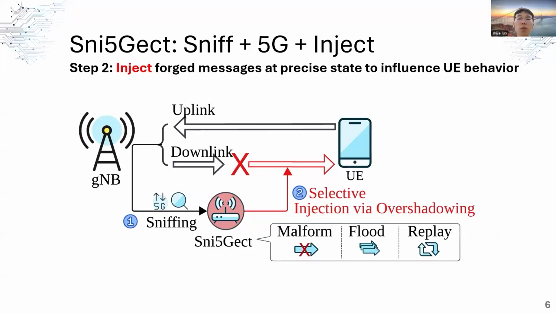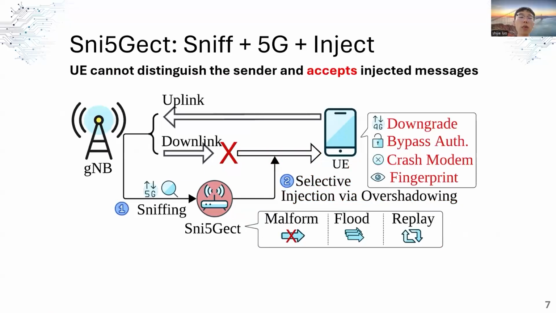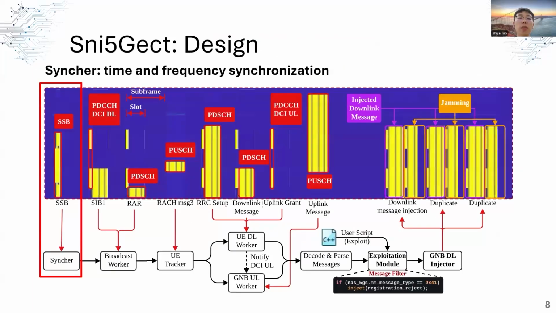This enables us to transmit at the exact same frequency and time as a legitimate base station. Because the UE cannot distinguish whether the message is coming from the legitimate base station or the attacker, it accepts and reacts to our injected message. This capability enables a range of attacks, including modem crashes, forced downgrade to earlier generations, authentication bypass, and device fingerprinting. Let's now dive into the design of SNIFF-5G.